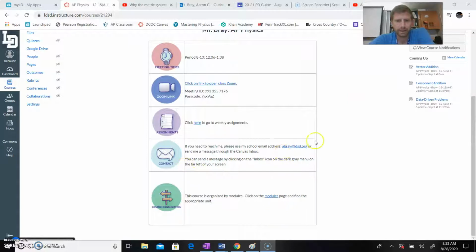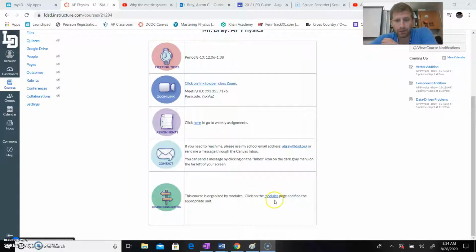Contact information, email works fine. You can also message me right through Canvas. That's either one, and I'll be able to read it. Probably email. I check more often than the Canvas messages, so if you want to choose the email, you probably will reach me faster.